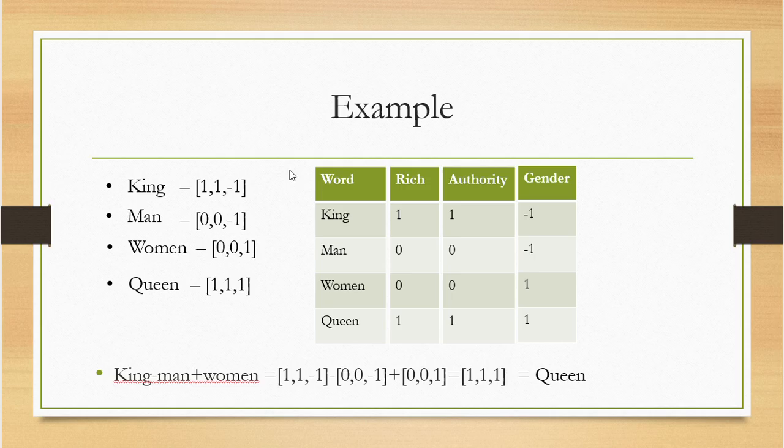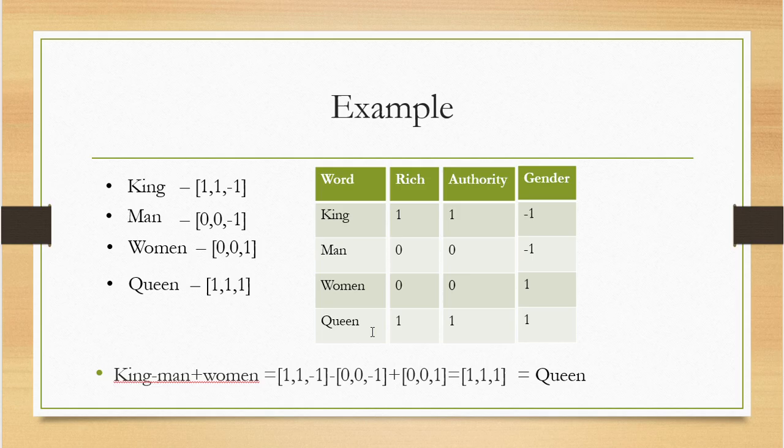In the same way, for man, man is not rich. He does not have any authority. He is a normal person. His gender is male, so -1. Woman is not rich and does not have any authority, but her gender is female, so it's +1. At the same time, queen is equally rich with respect to king, right?